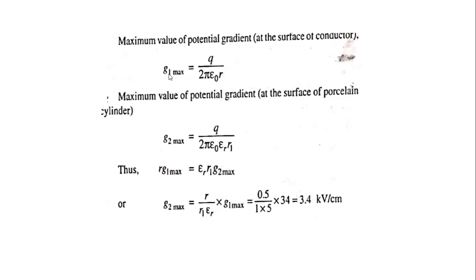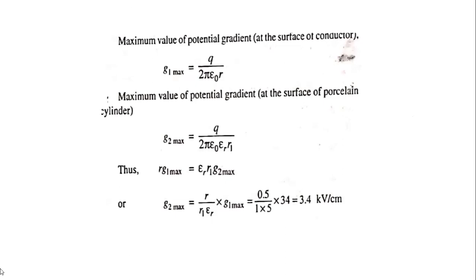Normally G1 max is equal to Q by 2 pi epsilon naught epsilon r into r, the maximum potential gradient at the surface of the conductor. At the surface of the conductor, we are not considering the epsilon r value.